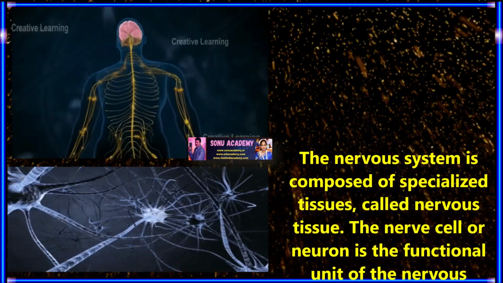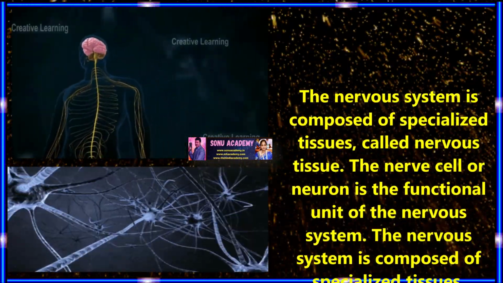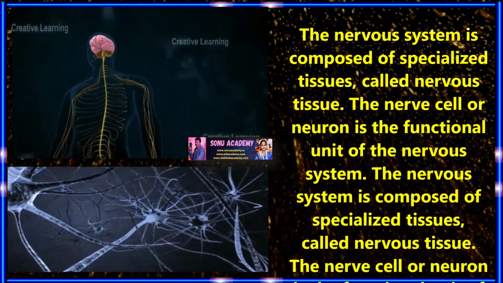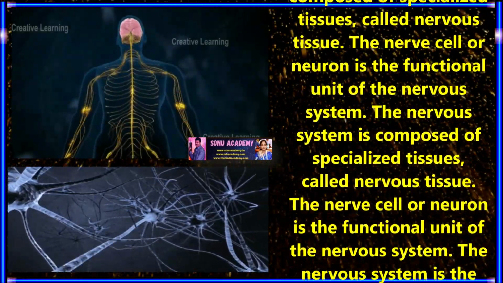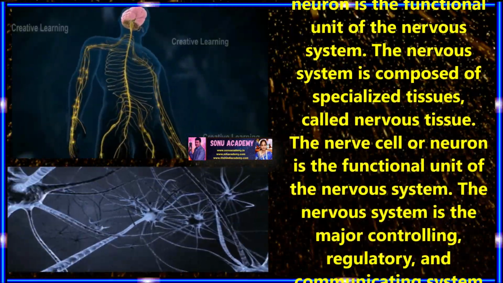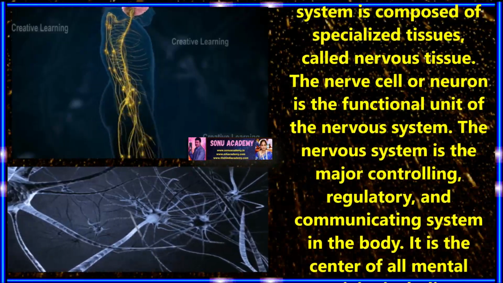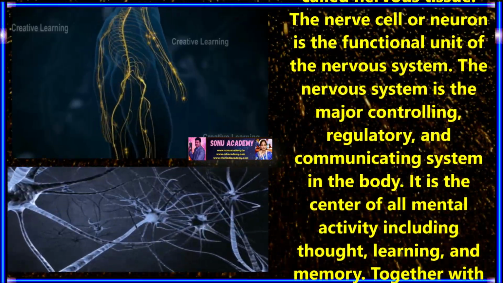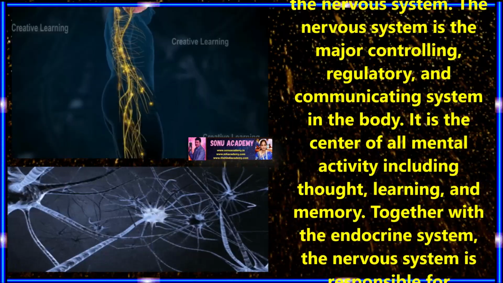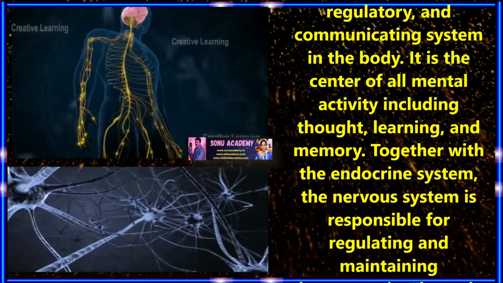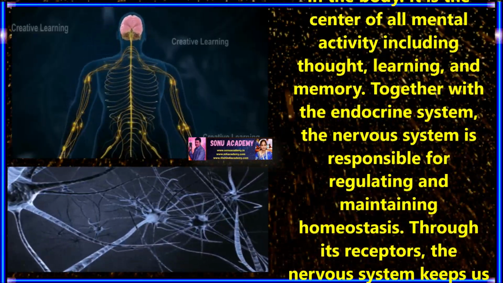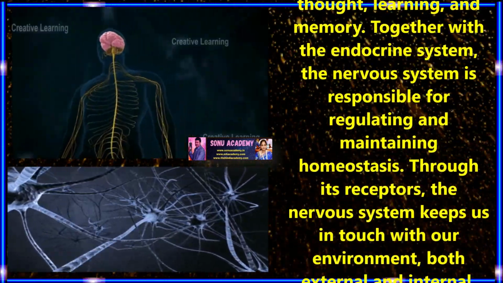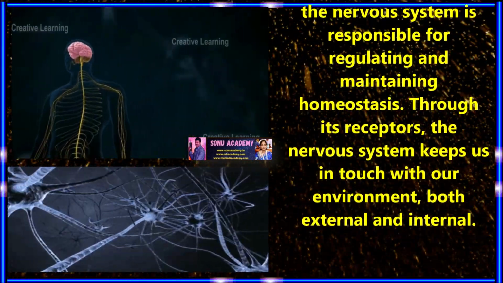The nervous system is composed of specialized tissues called nerve tissue. These nerve cells, or neurons, are the functional unit of the nervous system. The nervous system is the major controlling, regulating and communicating system in the body. It is the center of all mental activity including thought, learning and memory. Together with the endocrine system, the nervous system is responsible for regulating and maintaining homeostasis.